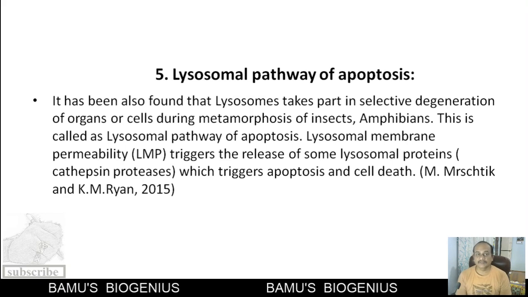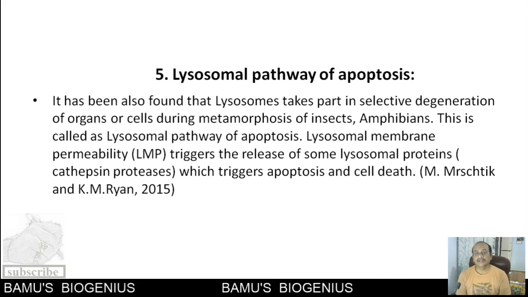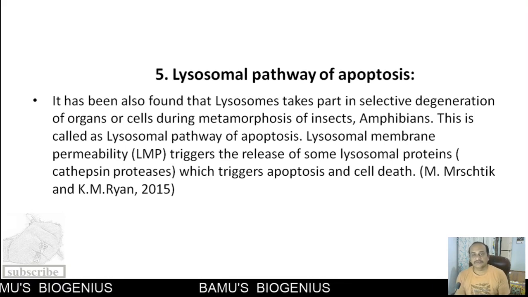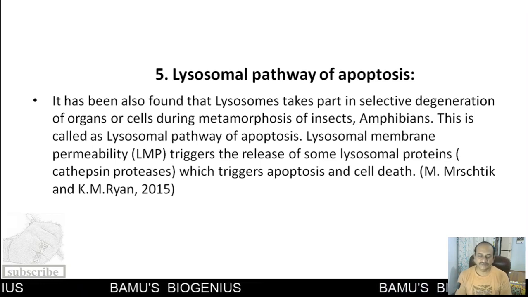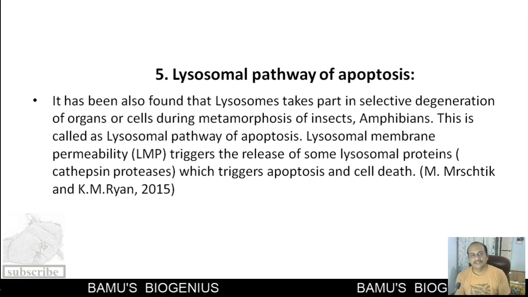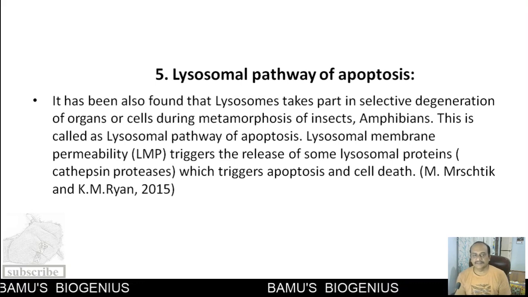This pathway is called the lysosomal pathway of apoptosis, and it occurs due to the release of certain proteins from the lysosomal membrane, because of increased lysosomal membrane permeability, called LMP.